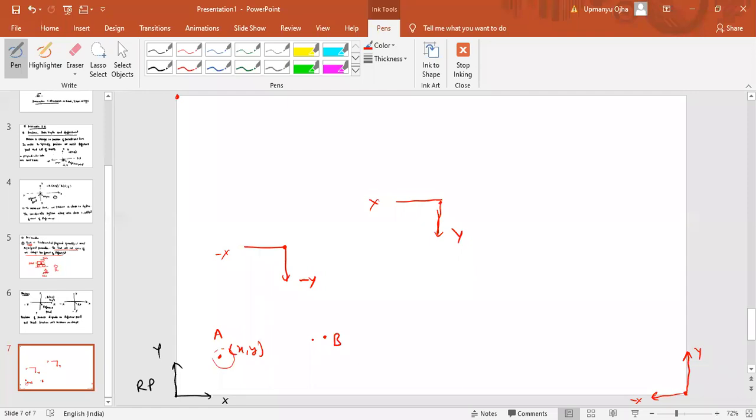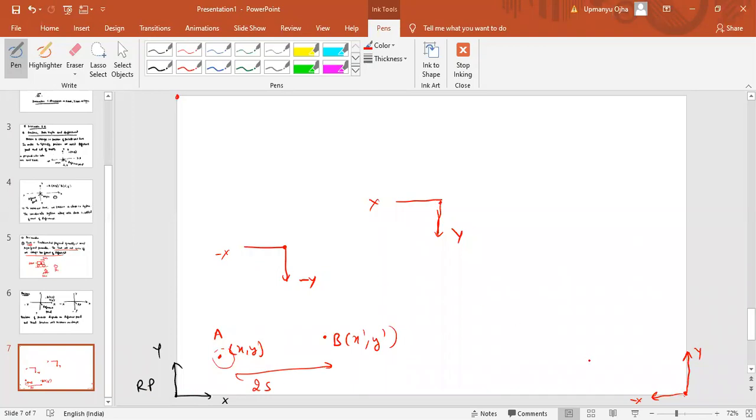Whatever the reference or frame is, the time to change from A to B will remain the same. Now I think you understand why the time does not depend upon the frame of reference. You can think logically also. Suppose I take this as the frame of reference, the position was x comma y. Now it changes to x dash comma y dash. Say it has taken 2 seconds to change from A to B. Now if you take this reference point also, the time taken will be the same, 2 seconds. If you take this as a reference point, it would also be 2 seconds.